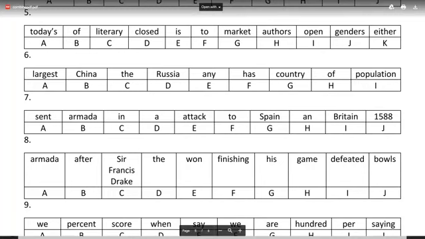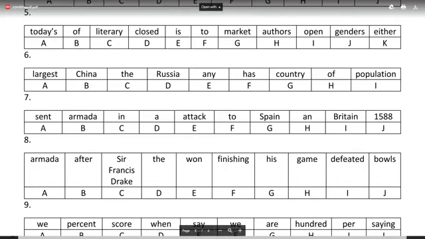We are done with that one. Ashmi got that one right. Well done, Ashmi, number 6 is gone to Ashmi. She got it right: China has the largest population of any country.